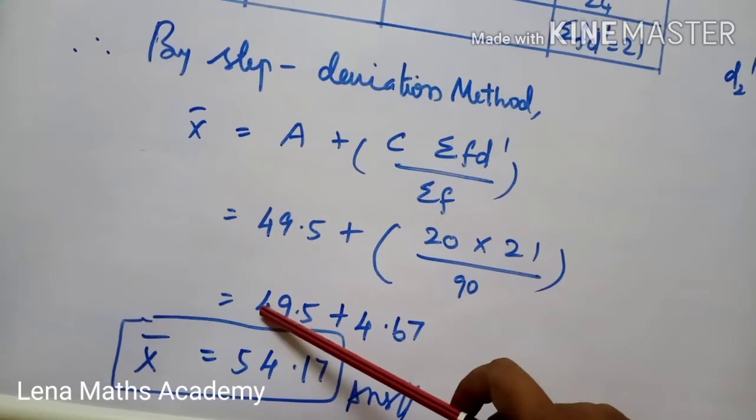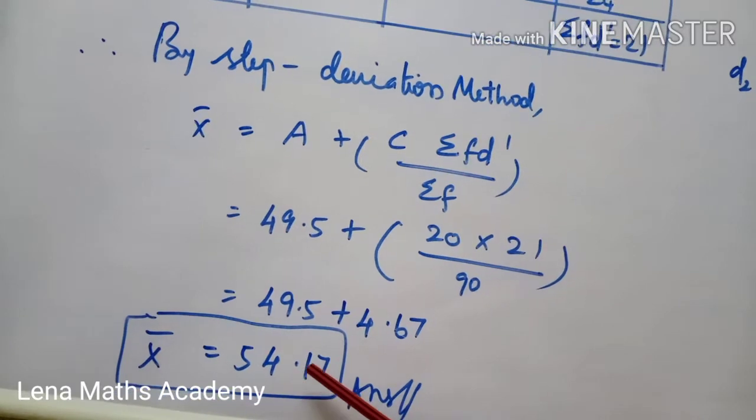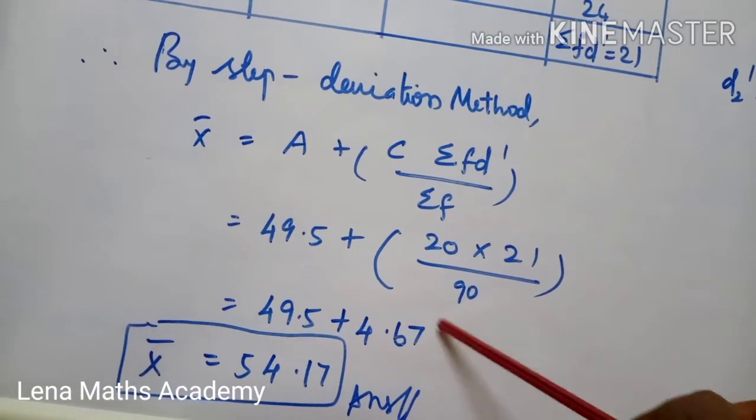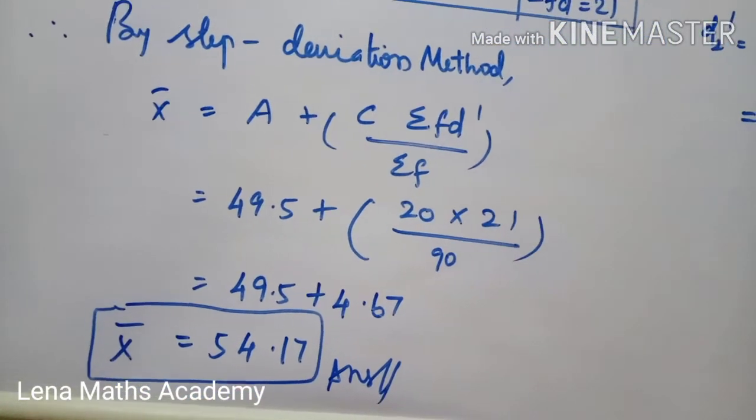So 49.5 plus 4.67 is 54.17. In this series, the arithmetic mean value is 54.17. Thank you.